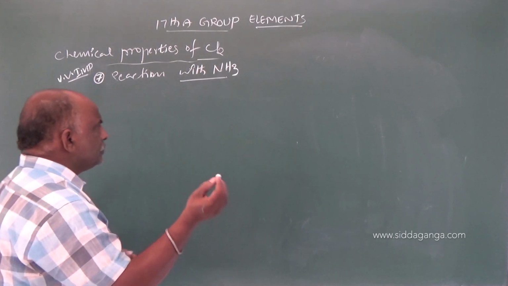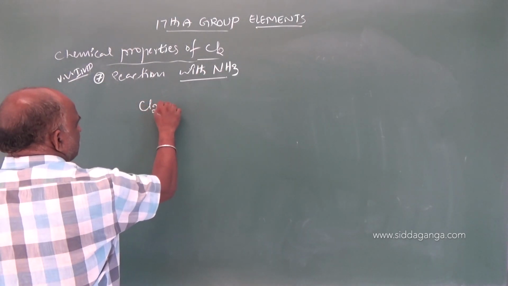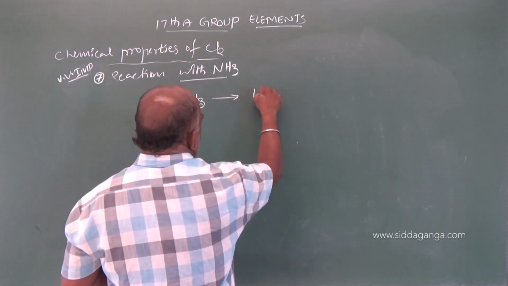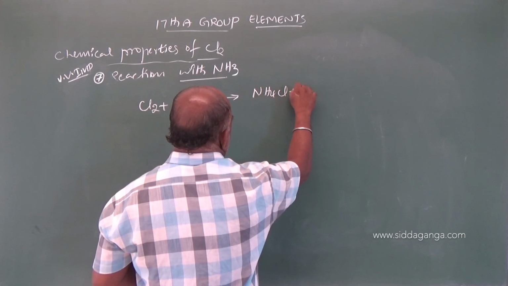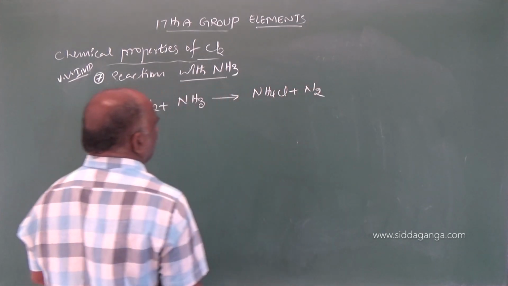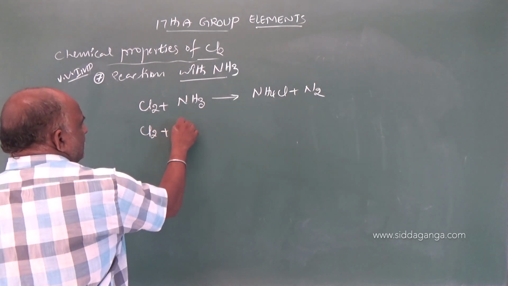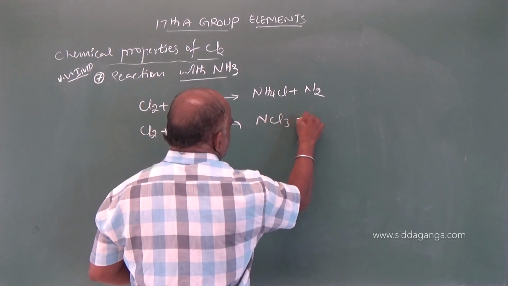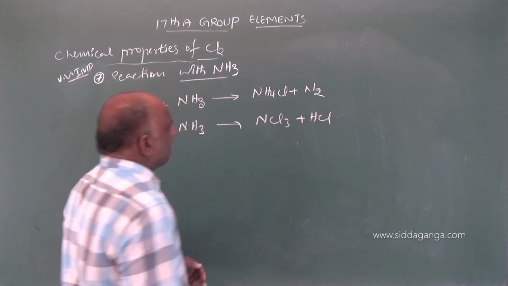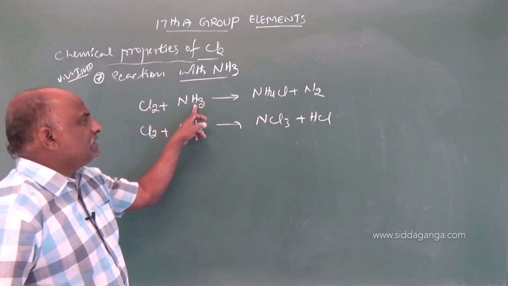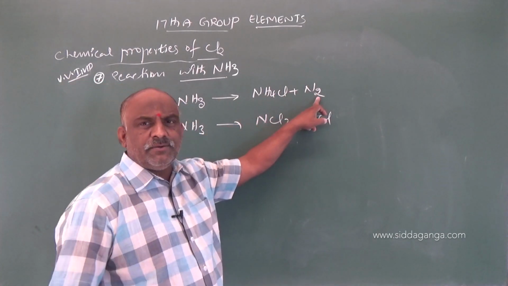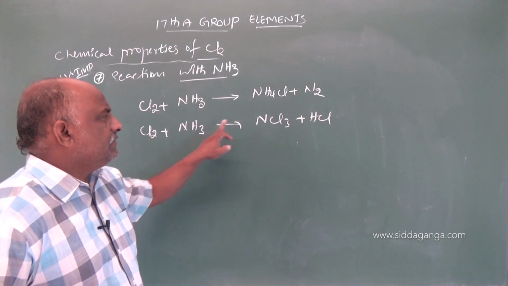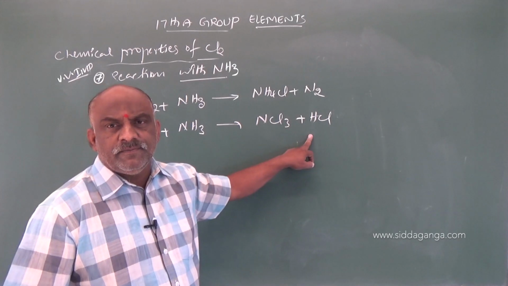Once you observe this reaction, Cl2 plus NH3 gives rise to NH4Cl plus N2. Cl2 plus NH3 also gives rise to NCl3 plus HCl.